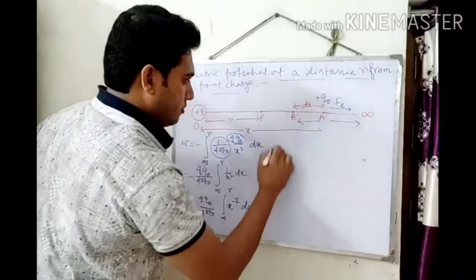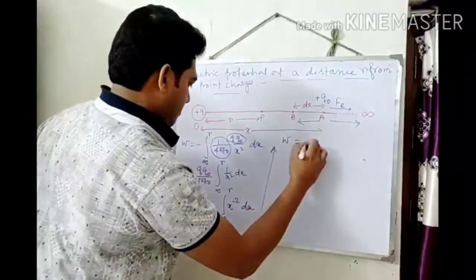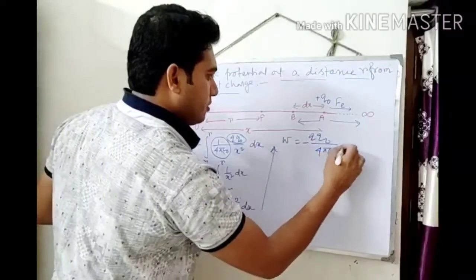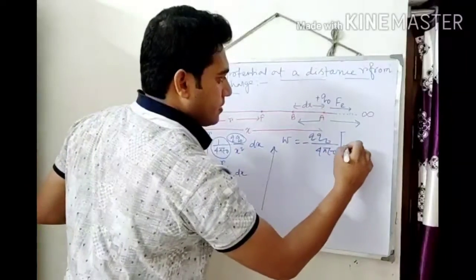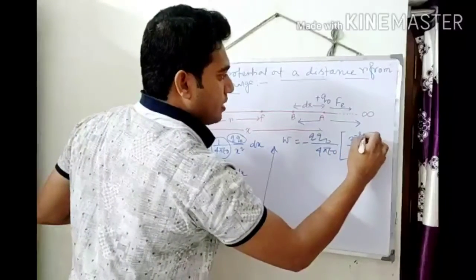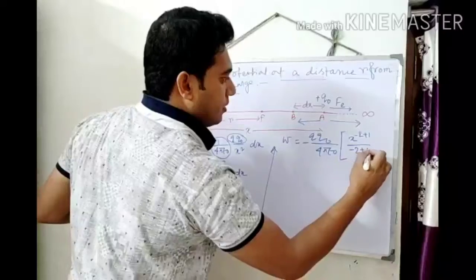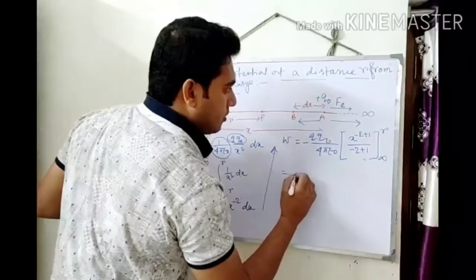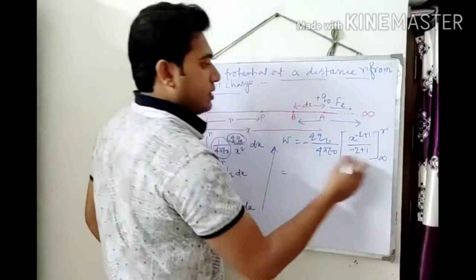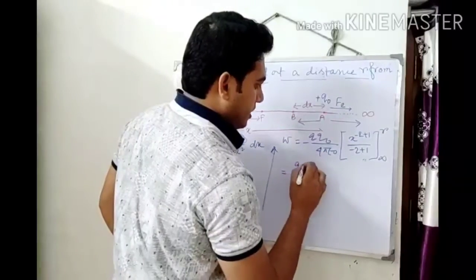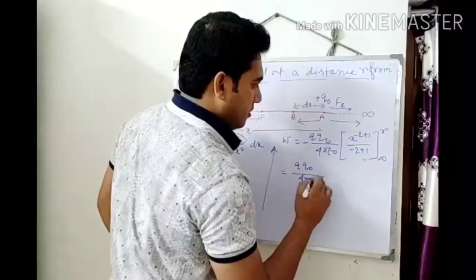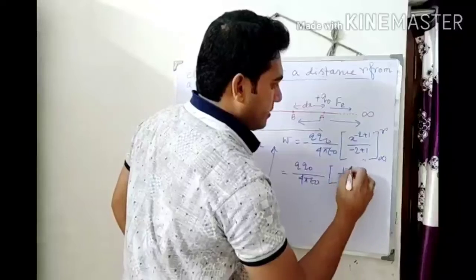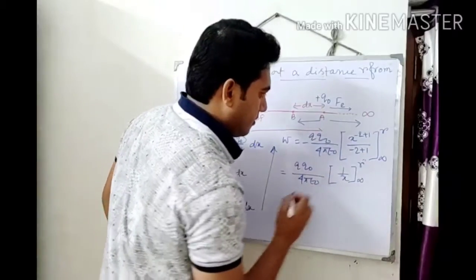So W equals minus Q Q naught by 4 pi epsilon naught, times x to the power minus 2 plus 1 over minus 2 plus 1, from infinity to r. Taking the minus out, minus minus will be plus, so it will be 1 by x from infinity to r.